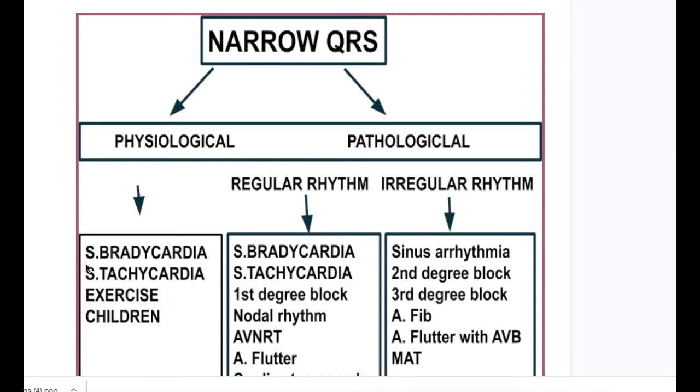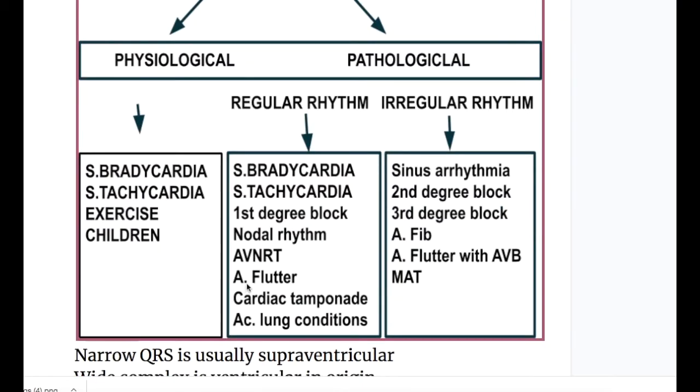Sinus bradycardia and sinus tachycardia are included in both physiological and pathological regular rhythm because both of them cause physiological and pathological narrowing of QRS. First degree block causes regular rhythm narrow QRS, whereas second degree and third degree block cause irregular rhythm narrow QRS. Atrial flutter causes a regular narrow QRS, whereas atrial fibrillation causes irregular narrow QRS, but atrial flutter with a variable block causes wide QRS, whereas atrial fibrillation with aberrancy and with Wolff-Parkinson-White syndrome causes wide QRS. We'll discuss them when we discuss wide QRS.